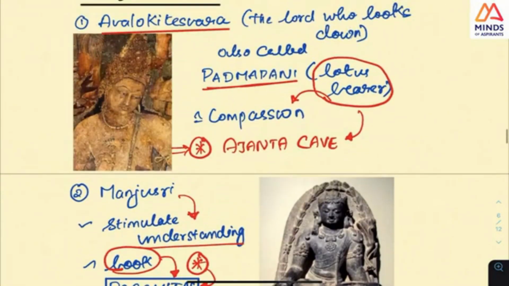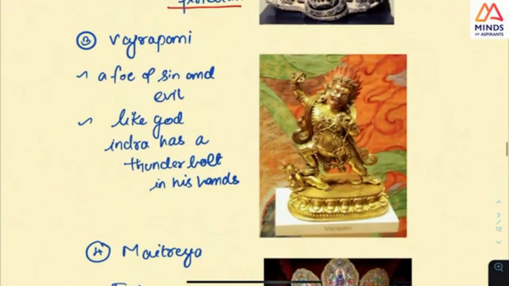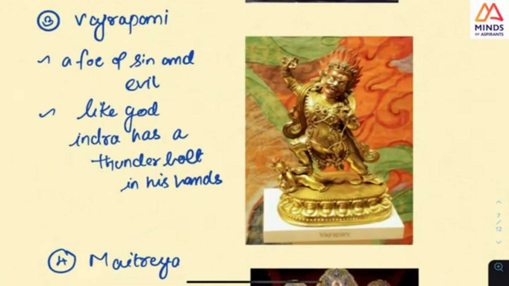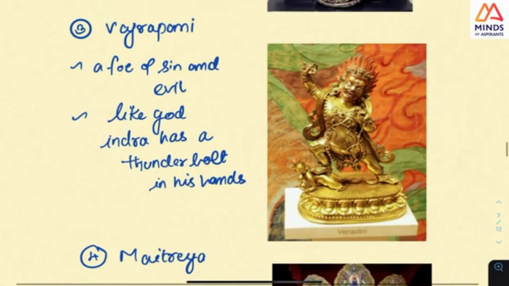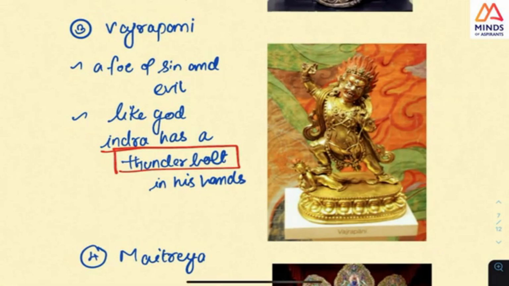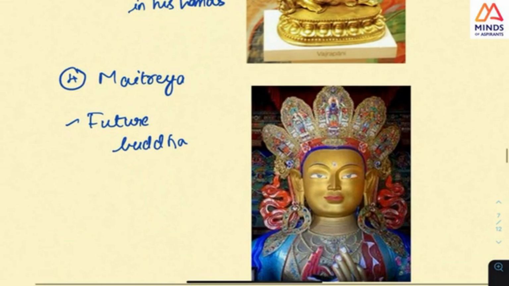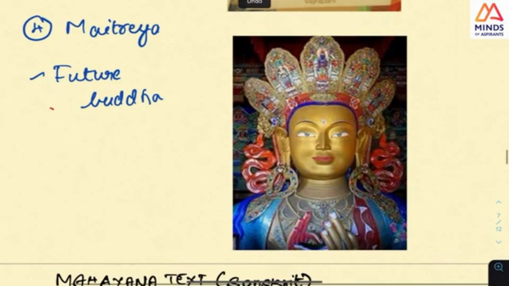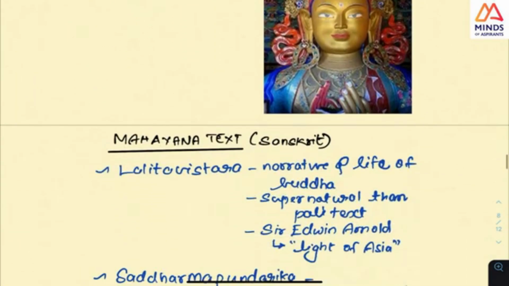And this is Avalokiteshvara, compassion. Next is Vajrapani. Look at this person, he is like an Indra. See, there is a thunderbolt like Indra. What he does is he removes evil and sin. So that is the point. Next is Maitreya. And this is the image of Maitreya, which is the future Buddha. This is the question they asked, so this is a very important thing.